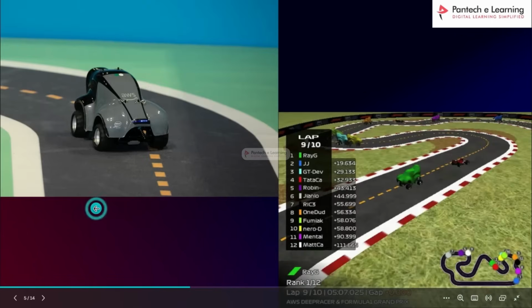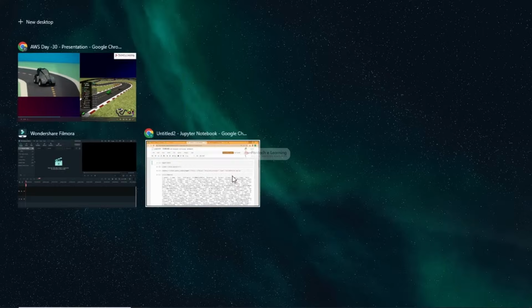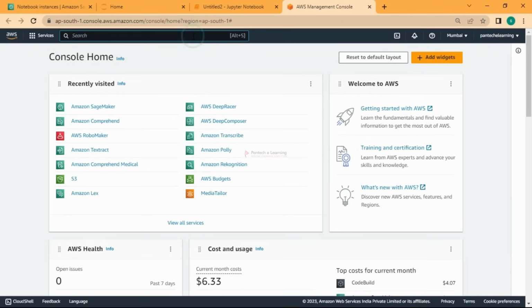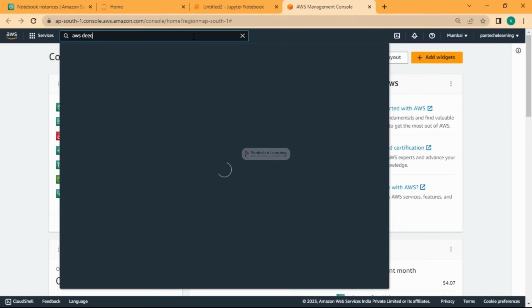Okay, so we'll go and see much more about it in the console. So let me just go with Deep Racer.